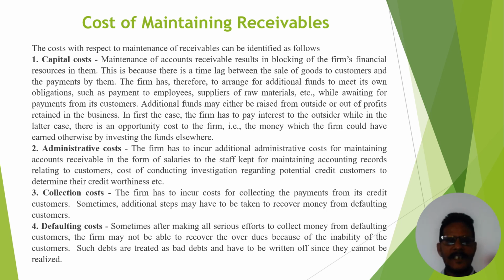The second one is administrative cost. The firm has to incur additional administrative cost for maintaining account receivable, in the form of salary to the staff kept for maintaining account records relating to customers, and the cost of conducting investigation regarding potential credit customers to determine their creditworthiness.